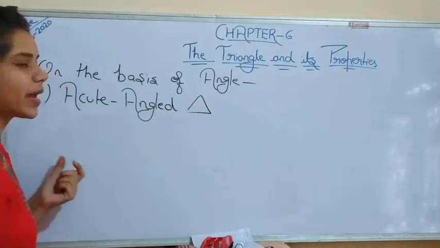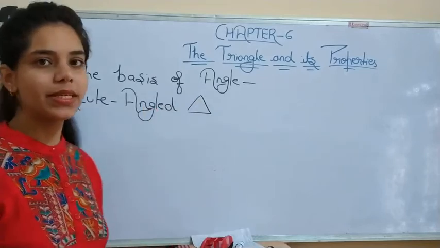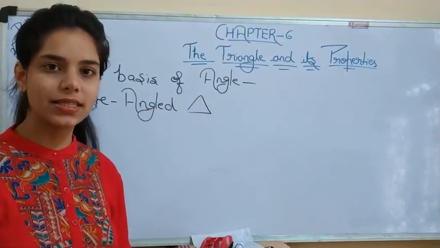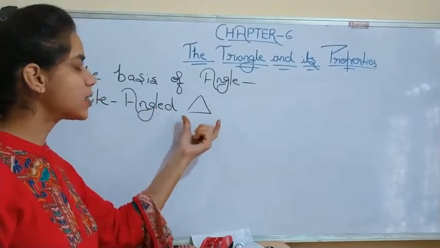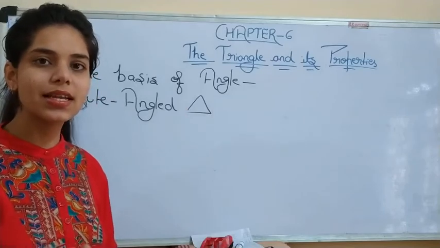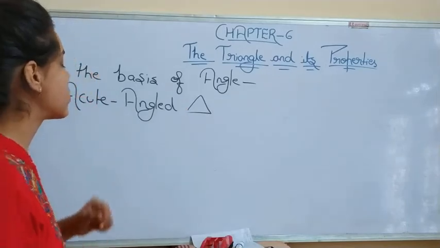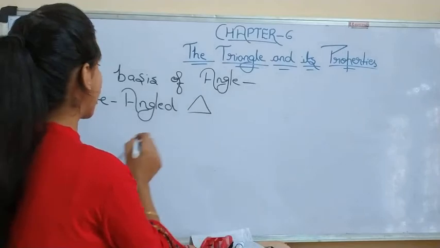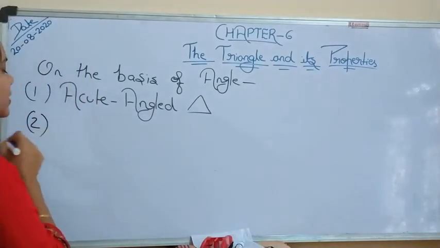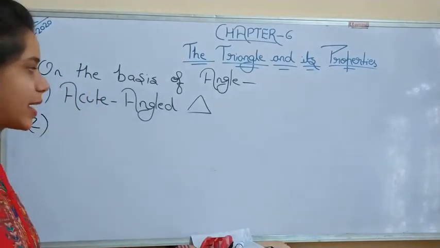What is an acute angle? An acute angle means an angle which is less than 90 degrees. So if all angles of a triangle are less than 90 degrees, that triangle is known as an acute angled triangle. Next is the obtuse angled triangle.